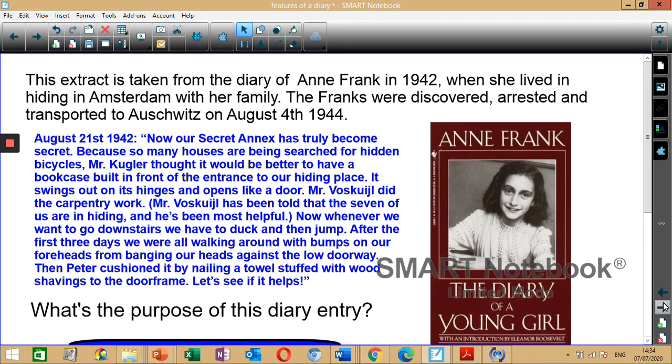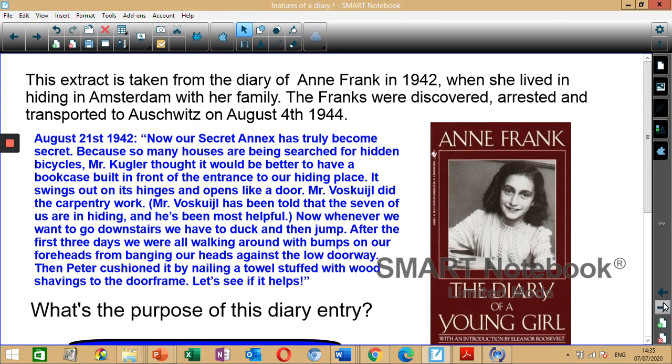So who remembers what refugees are? Pause and think about the definition. Refugees are people who flee their home countries and move to another country for several reasons, such as war or natural disasters. And when she moved to Holland, she lived in Amsterdam. So Amsterdam is the capital city of Holland, and she was hiding there with her family.